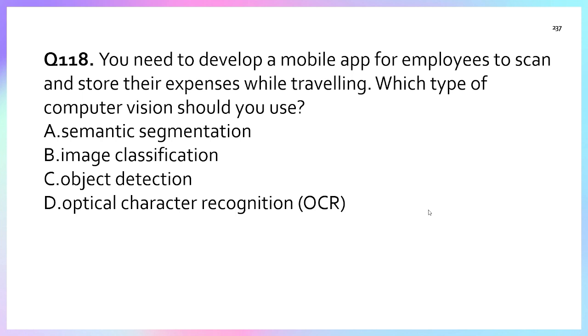Image classification is used to identify the overall category of an image, like cat, car, or dog. Object detection is used to detect objects in the image, whereas OCR is used to extract the text from the image. So the correct answer is option D.